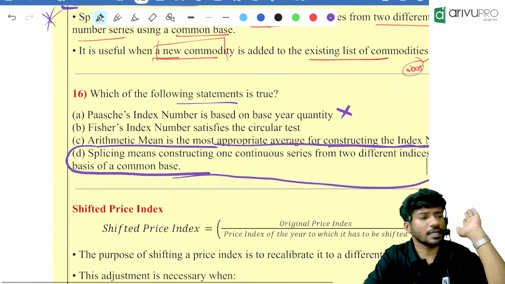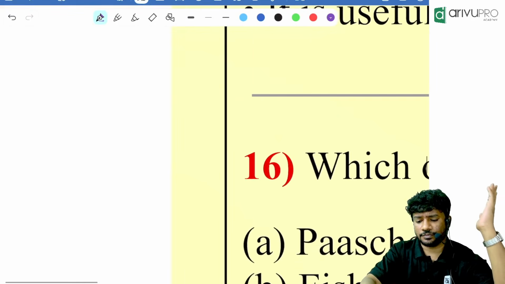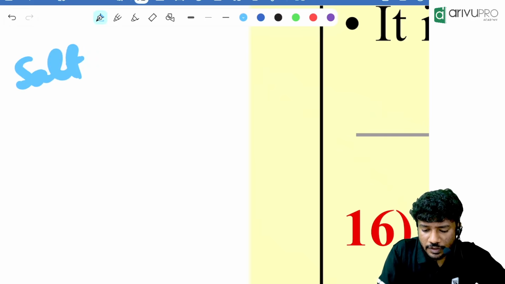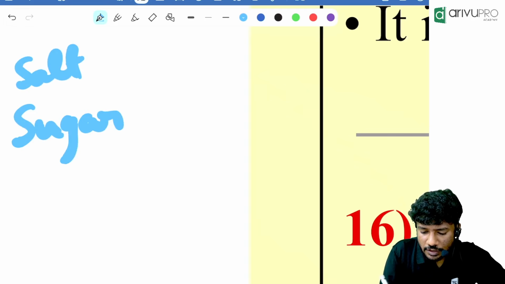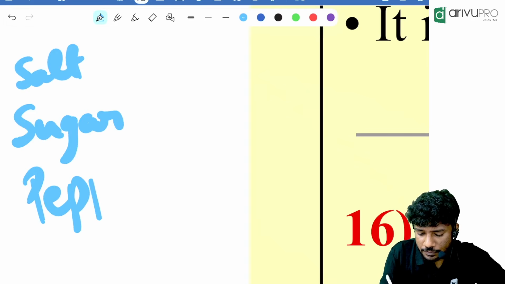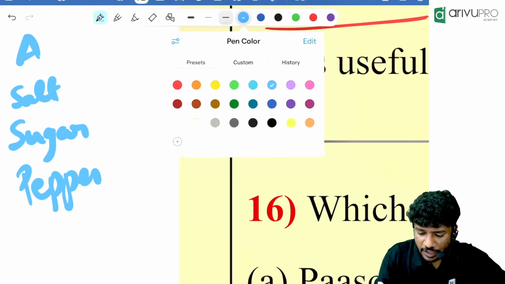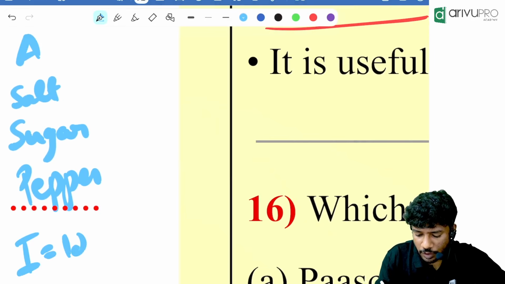One person asked again, so I will take another example. First, salt, sugar and pepper. That is the first group, group A, with an index number, let it be 125.